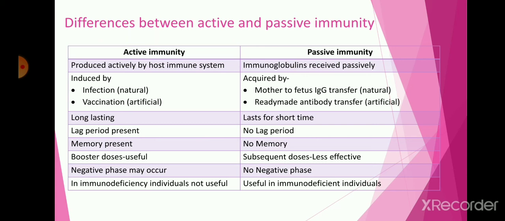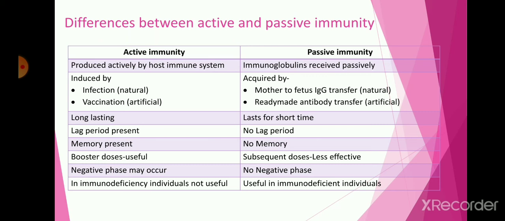Next one, that is the second point, that is induced by infection, that is naturally, and vaccination. So basically this active immunity is induced by infection. Whatever infection gets into the organism, active immunity starts to respond against those microorganisms and produce antibodies, that is natural antibodies. Or vaccination.